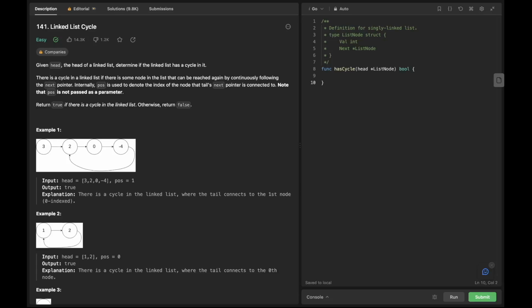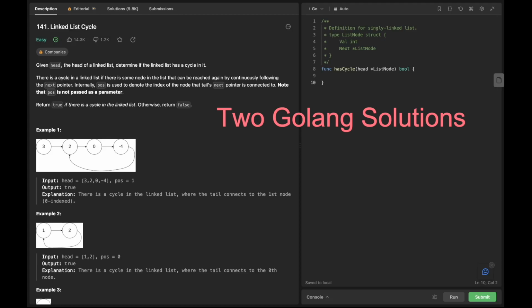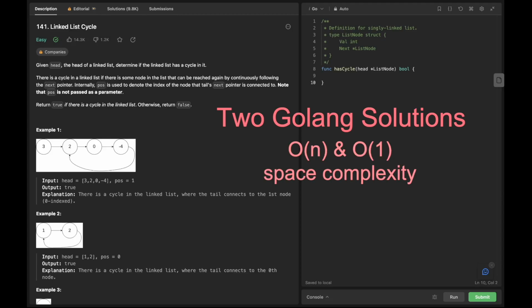Hi everyone! Today we'll be solving an easy linked list question. Given the head of a linked list, decide if there is a cycle in it. We'll cover two solutions in Go, one with O(n) and one with O(1) space complexity. Let's get started!